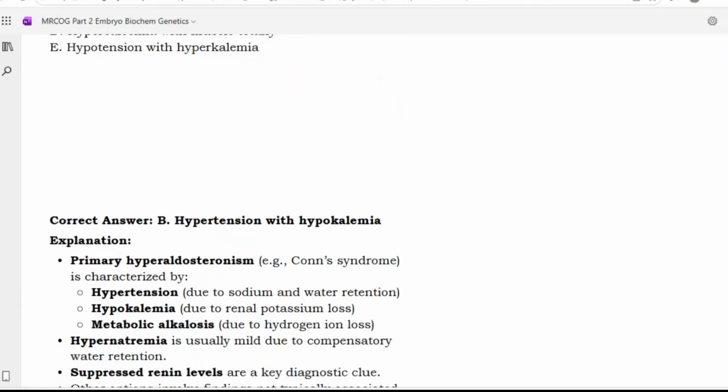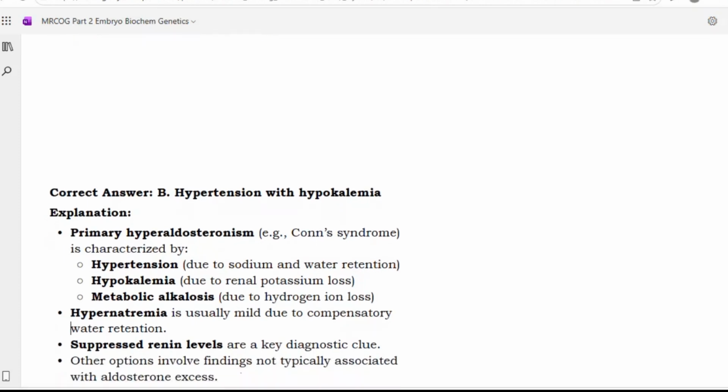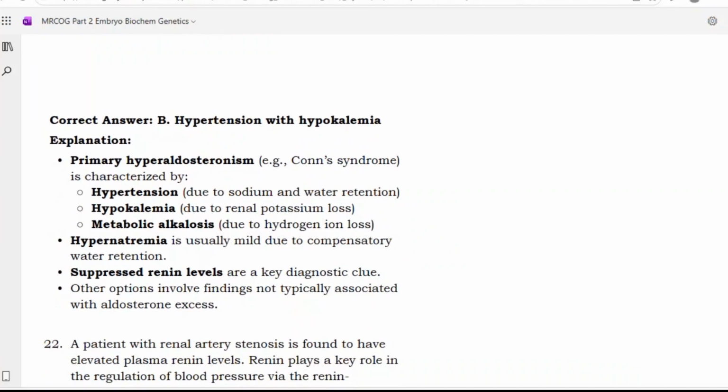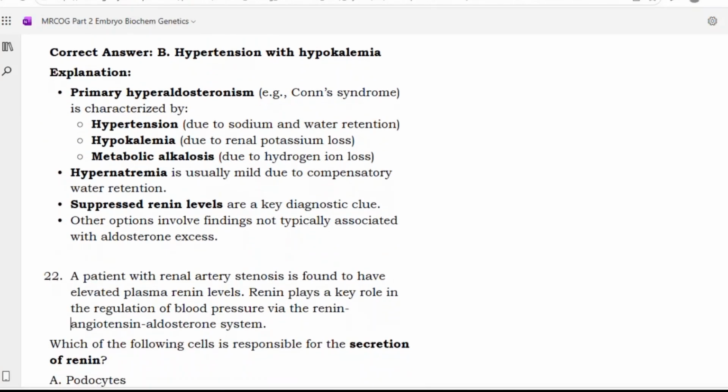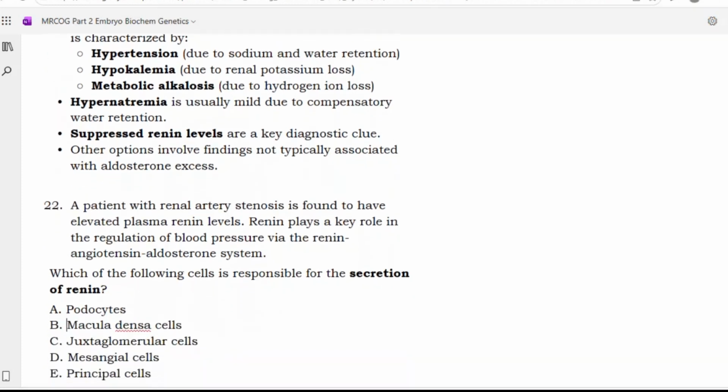Primary hyperaldosteronism, or Conn syndrome, is characterized by hypertension, hypokalemia, and metabolic alkalosis. Hypertension is due to sodium and water retention, hypokalemia due to renal potassium loss, and metabolic alkalosis due to hydrogen ion loss. Hypernatremia is usually mild due to compensatory water retention. Suppressed renin levels are a key diagnostic clue. Other options involve findings not typically associated with aldosterone excess.